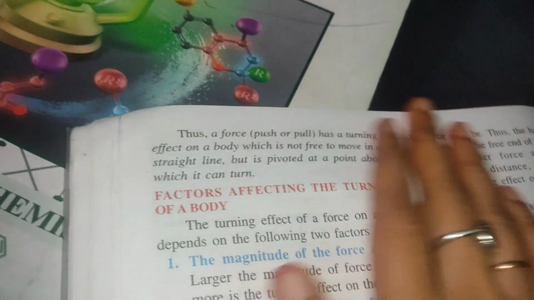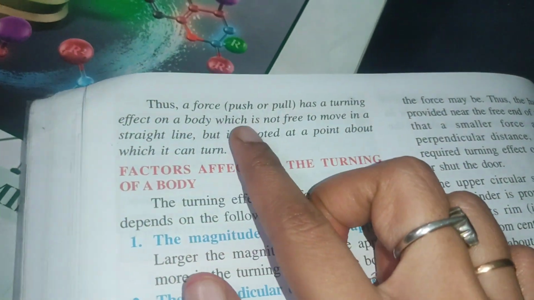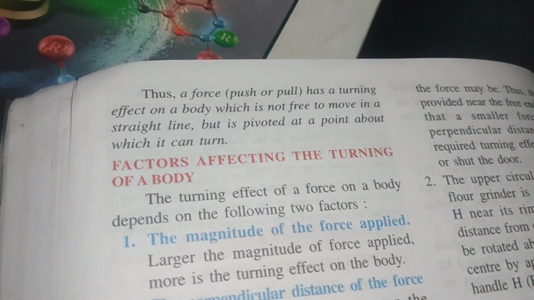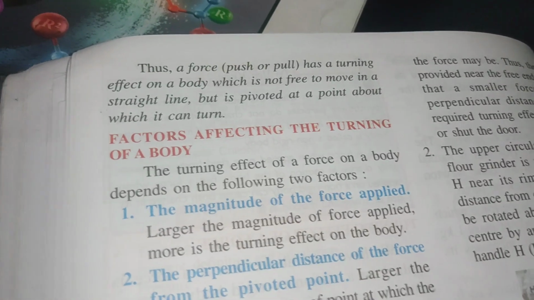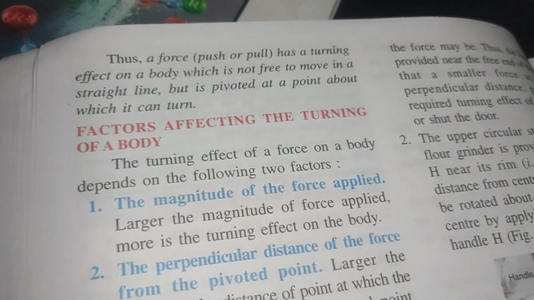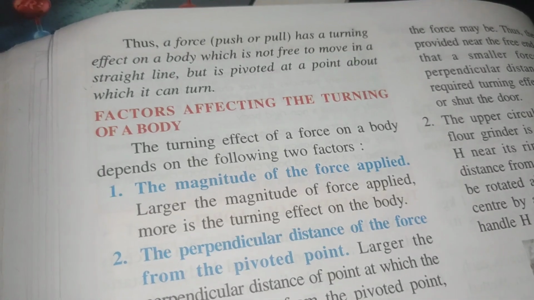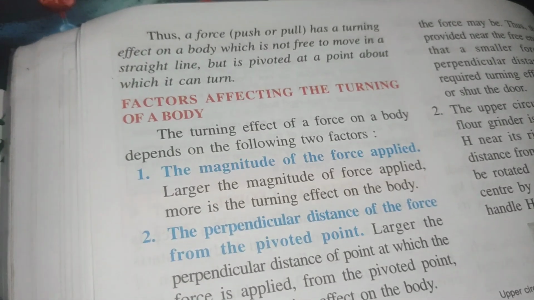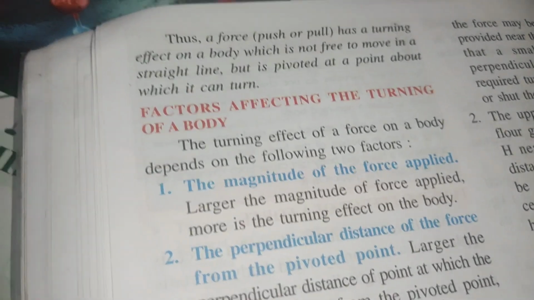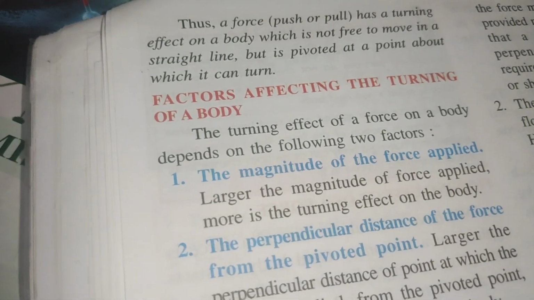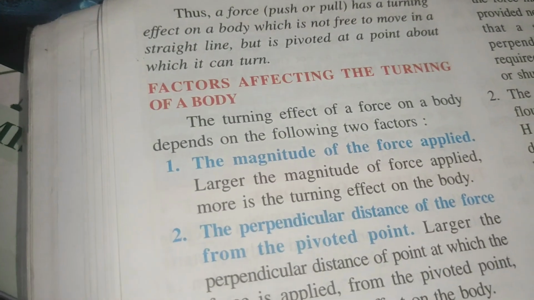Thus a force, which is a push or pull, has a turning effect on the body. It will make the body turn when it is not free to move in a straight line but is pivoted at a point about which it can turn. When it is free to move, it will move in a straight line. When it is not free to move, then it will rotate, or turn.